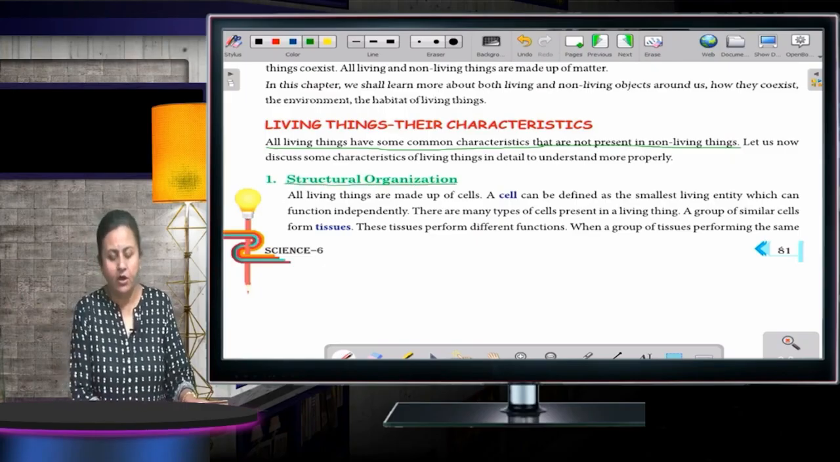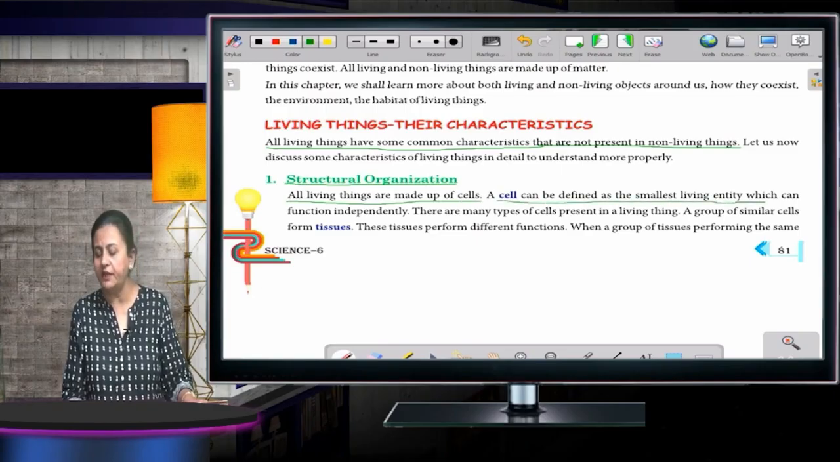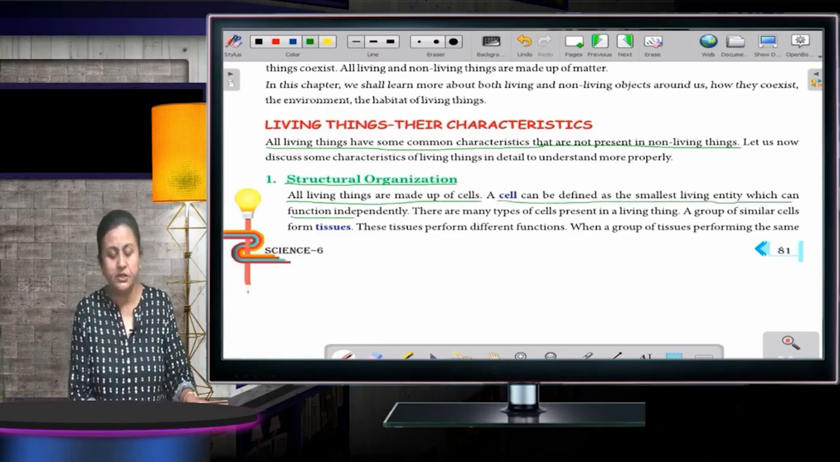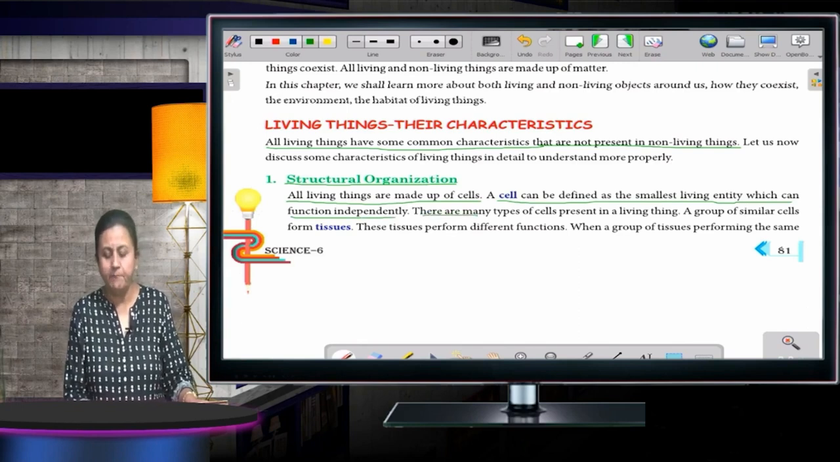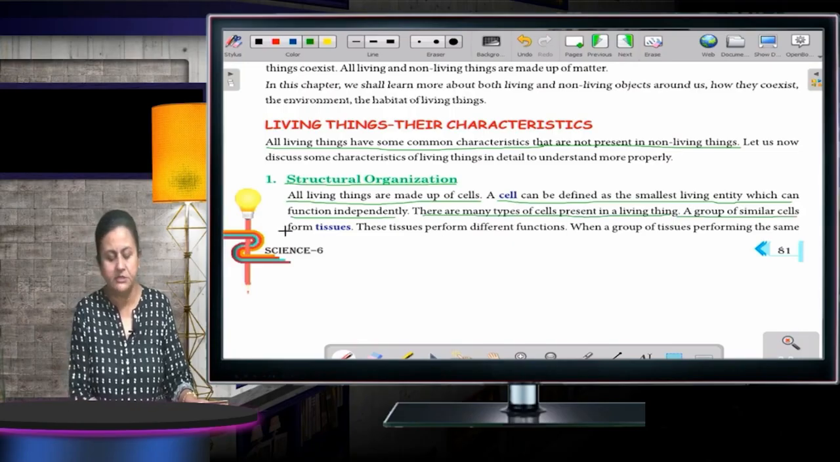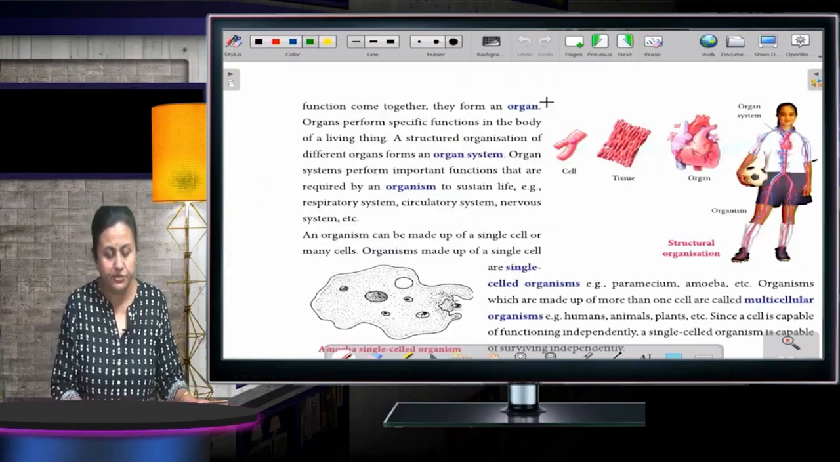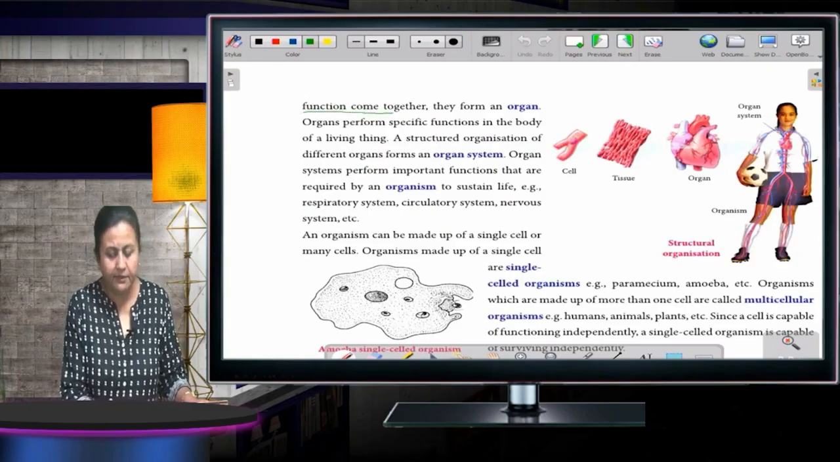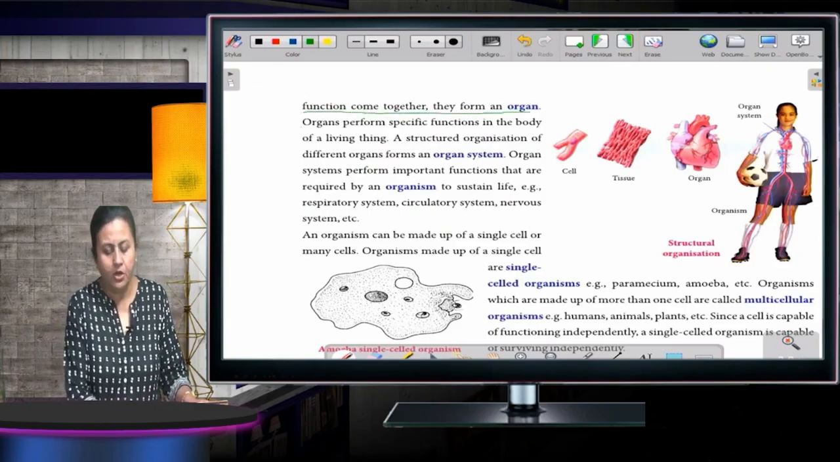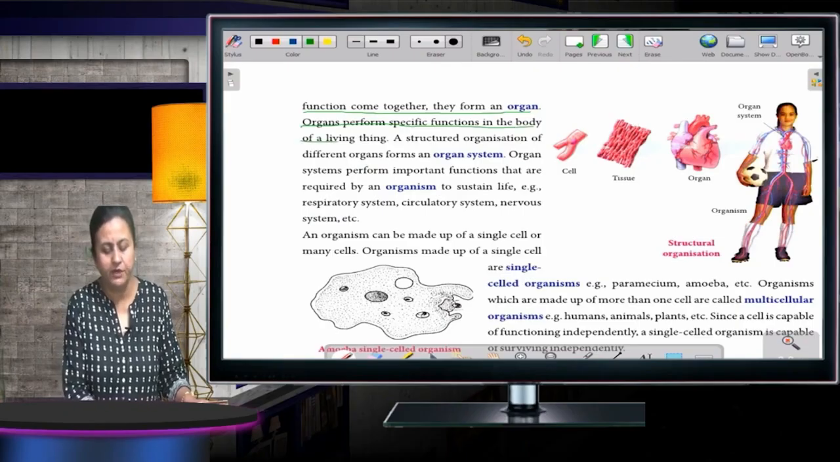Okay, all living things are made up of cells. A cell can be defined as the smallest living entity which can function independently. There are many types of cells present in a living organism. A group of similar cells form tissues. These tissues perform different functions. Then a group of tissues performing the same function come together, they form an organ. Organs perform specific functions in the body of a living thing.